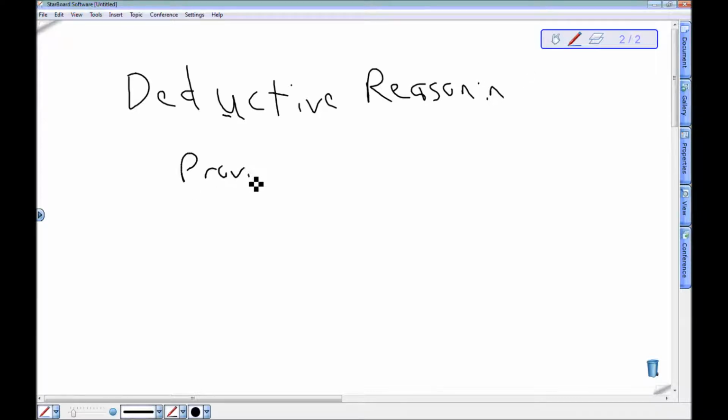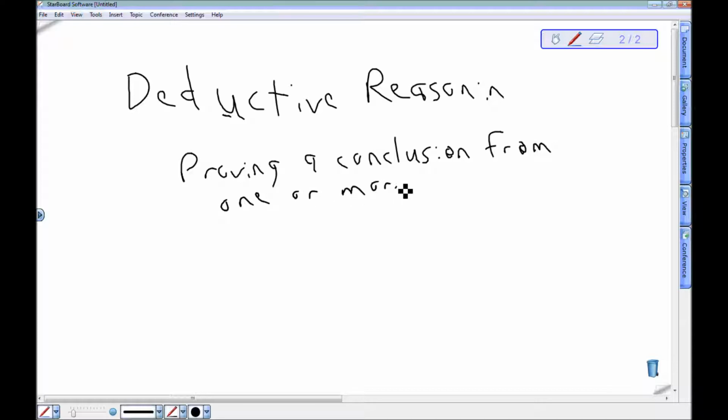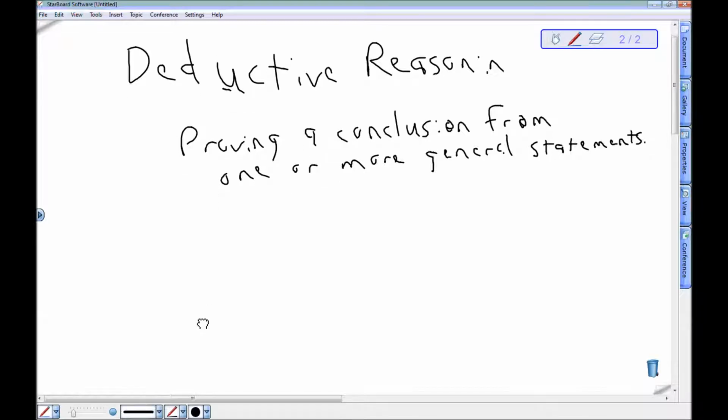So this is proving some conclusion from one or more general statements. Okay, deductive reasoning can look like an argument, not like a fighting argument, but like, hey, I'm trying to prove something to you or show you that something has to be.